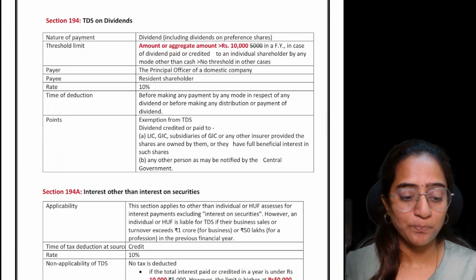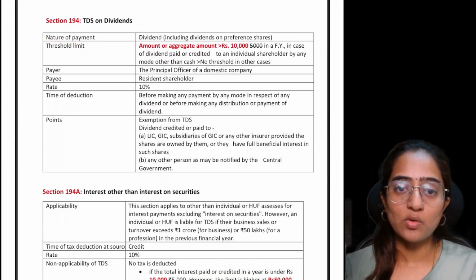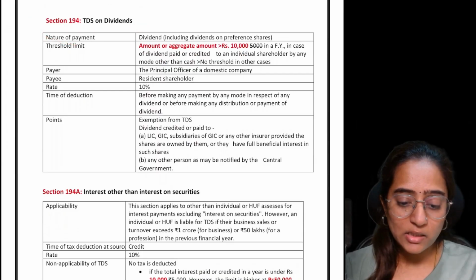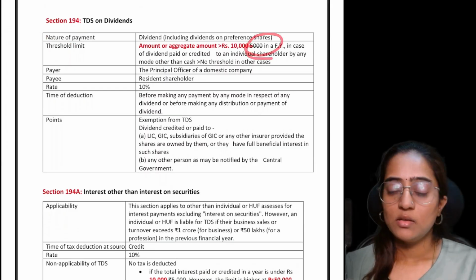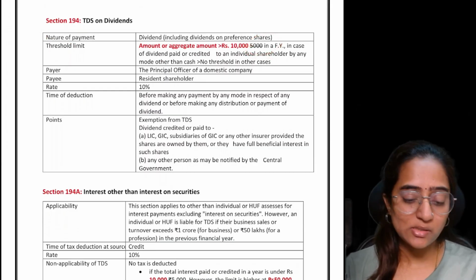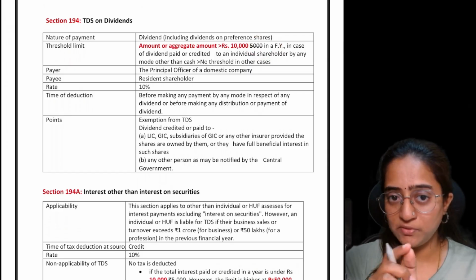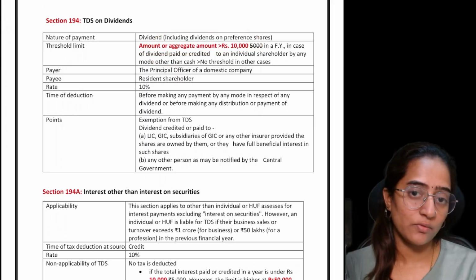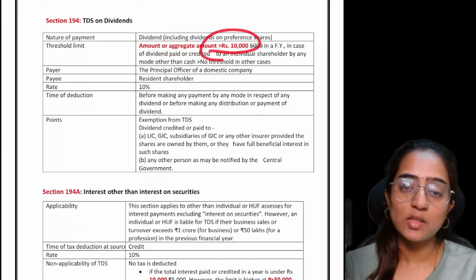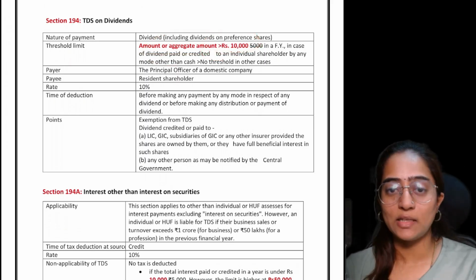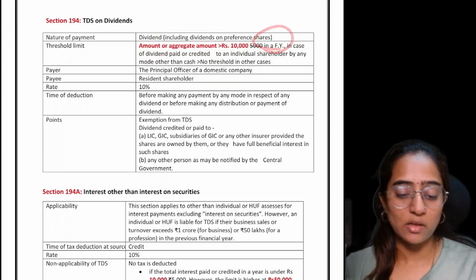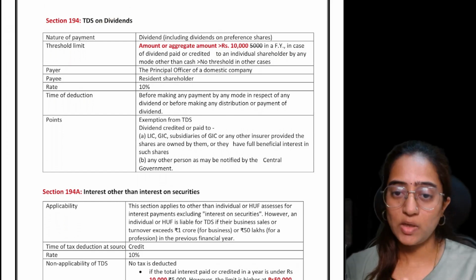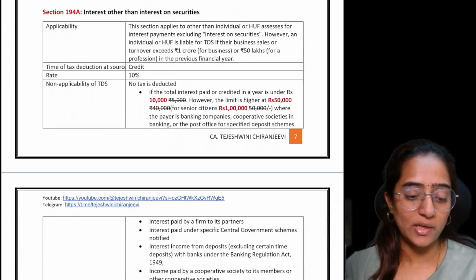Section 194 speaks about the TDS on the dividend amount which we would be getting. Earlier, the threshold limit was 5,000 rupees. Now, for one payment or the aggregate of the amount during the year which you're getting, if it exceeds 10,000 rupees in one particular financial year, section 194 will be applicable and the TDS would be deducted.